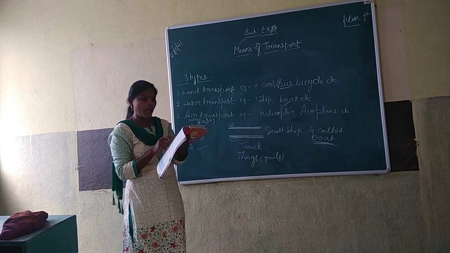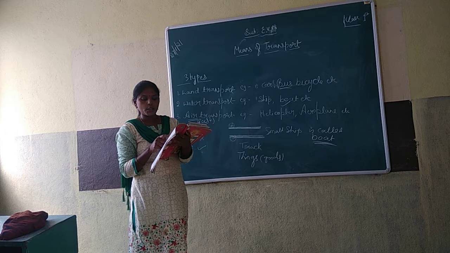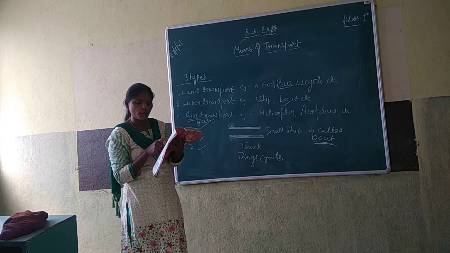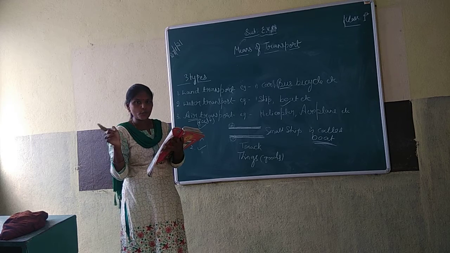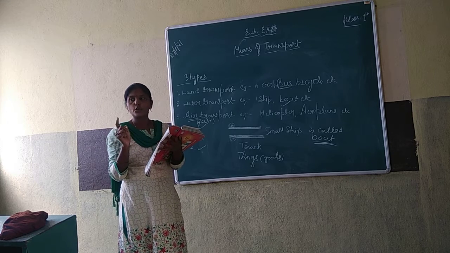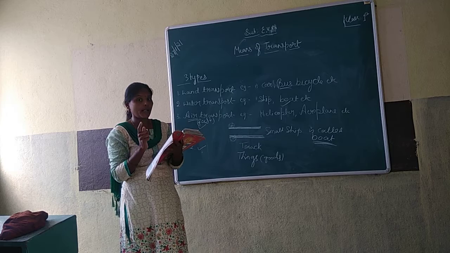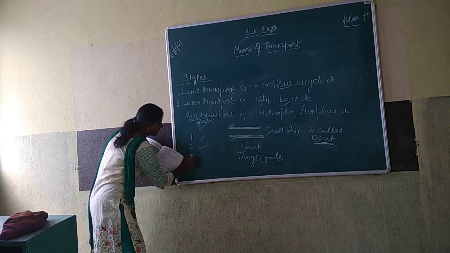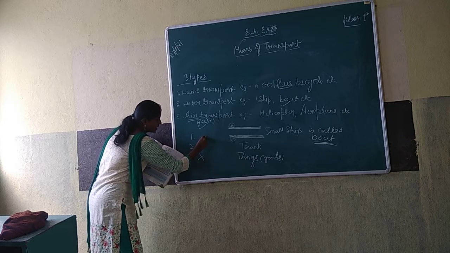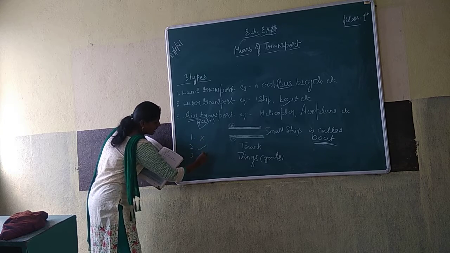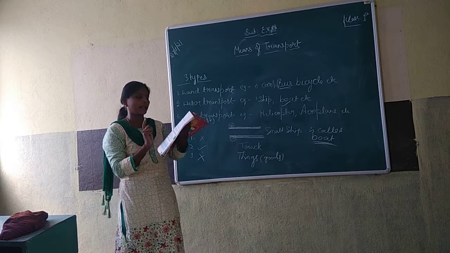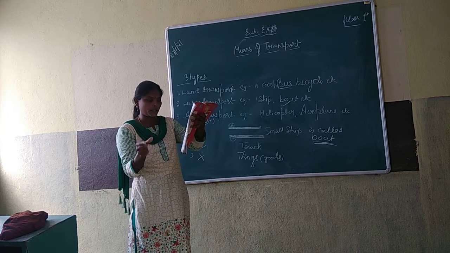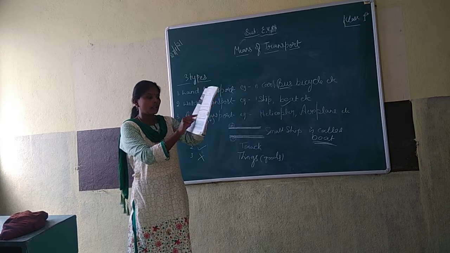Third one: an aeroplane is a slow moving vehicle. No. It is a faster means of transport. So it is a wrong statement. So the third one is wrong. First one is wrong, second one is right, third one is a wrong statement. Understood?